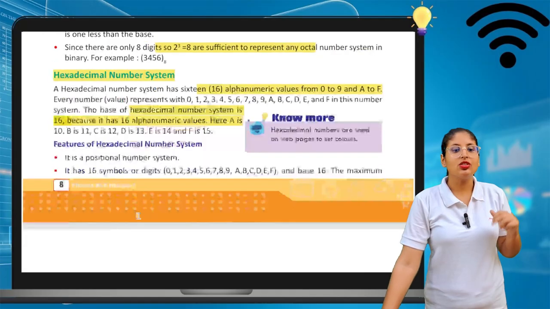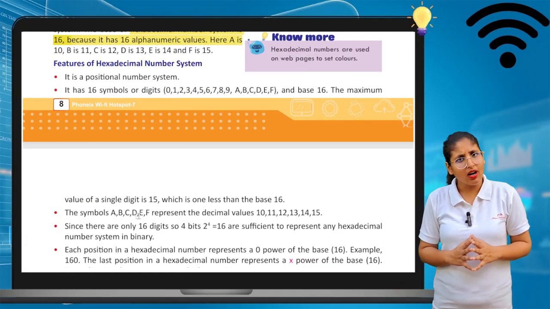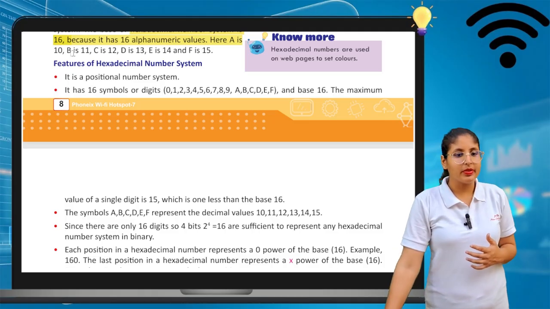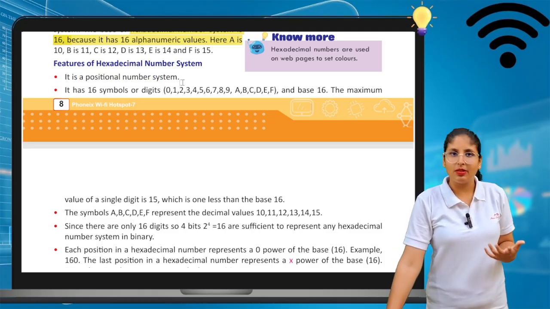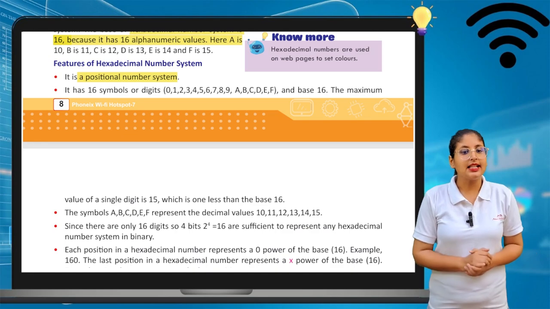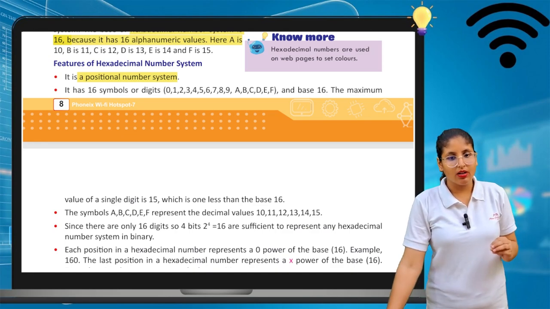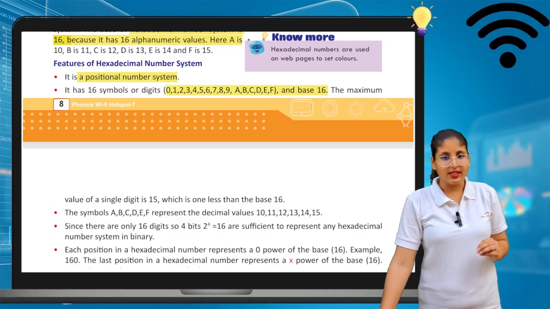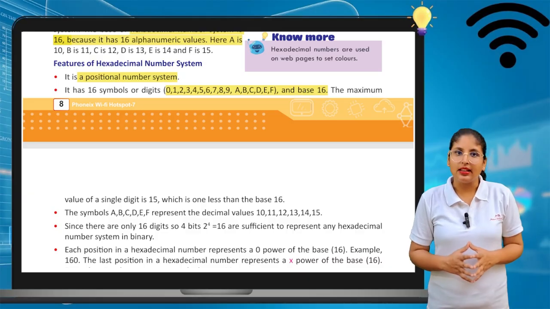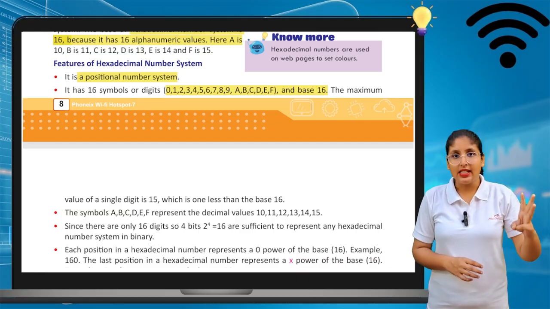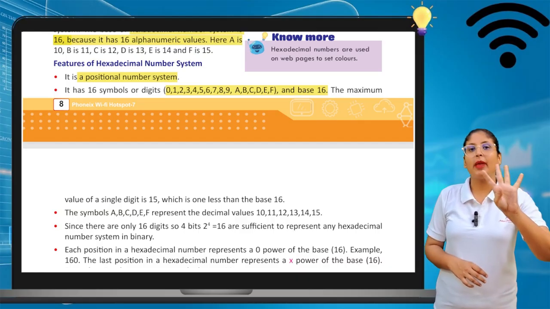Now, what are the features of the hexadecimal number system? Starting with the first one, it is a positional number system. Second, it has 16 symbols: the digits 0 to 9 and the alphabets. And the base value is 16, of course. So the base values are 2, 8, 10 and 16. These are the 4 base values.